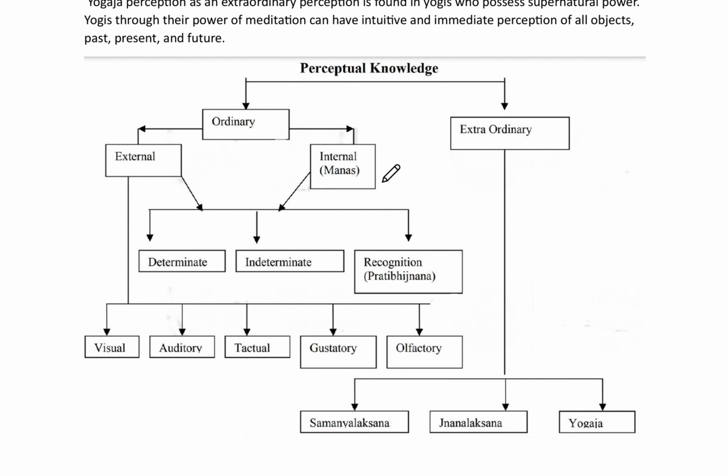So manas means internal, the mind, and external means whatever our sense organs are. Now, extraordinary has been divided into three: Swalakshana, Jnana Lakshana, and Yoga. That I have just told you.